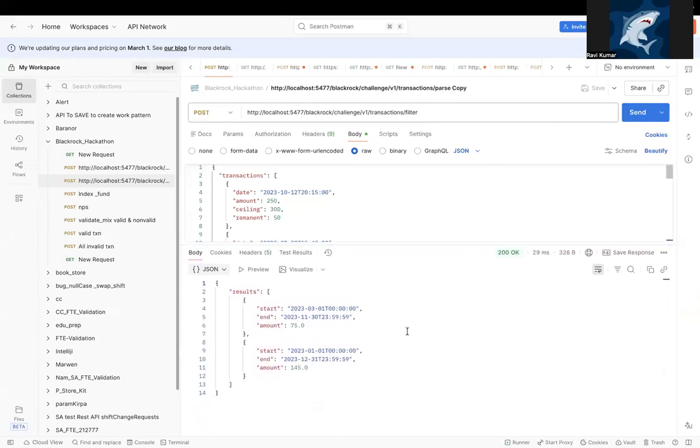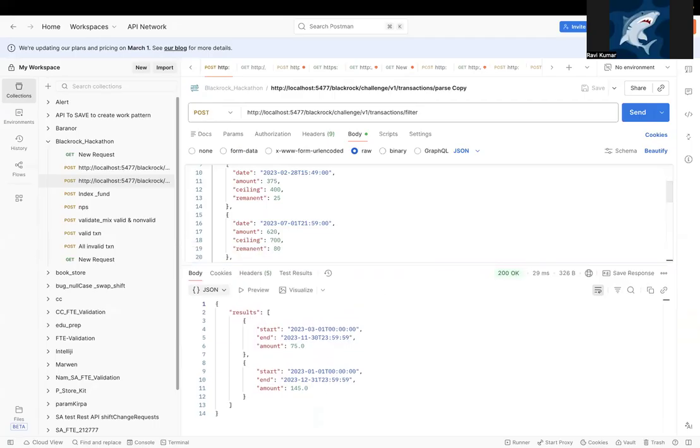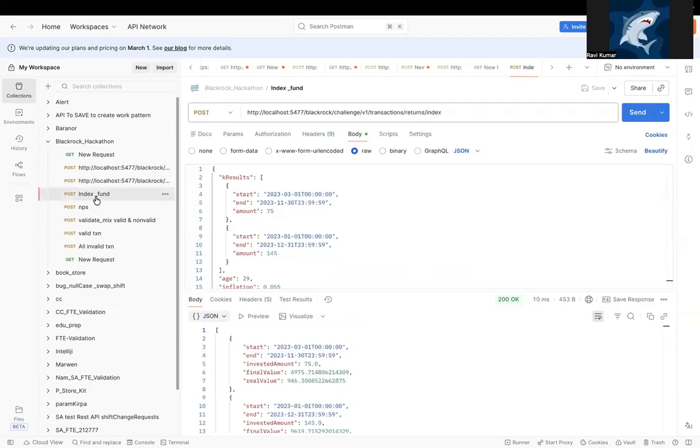Here we can see the calculations, amount 75 and amount 145, so it's coming correctly.